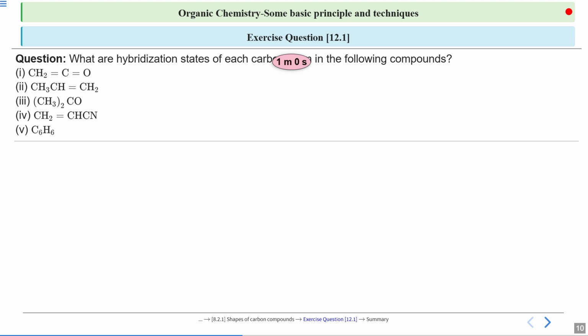Just write the hybridization of each carbon in each compound above the respective carbon, and then we will discuss the answer. So you have approximately 1 minute to solve it. It's very easy. I have already told you how to do it with the help of groups attached. I will tell you another way to do it. We'll see it, but you can also do it on the basis of number of groups attached. You have 30 more seconds.